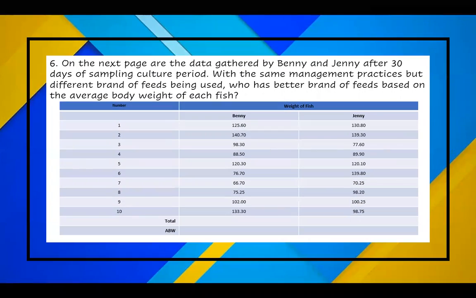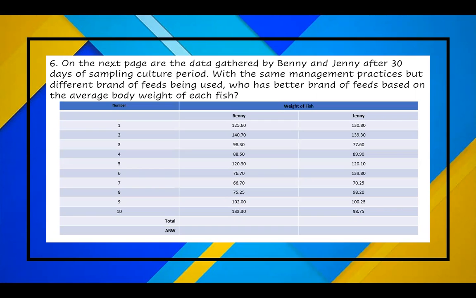Number six question. On the next page are the data gathered by Benny and Jenny after 30 days of sampling culture period with the same management practices but different brand of feeds being used. Who has better brand of feeds based on the average body weight of each fish? On our table, we have the number and the weight of fish. Number 1, 2, 3, 4, 5, 6, 7, 8, 9, and 10. And we have the weight of fish of Benny and the weight of fish of Jenny.